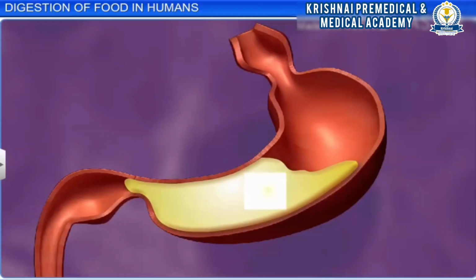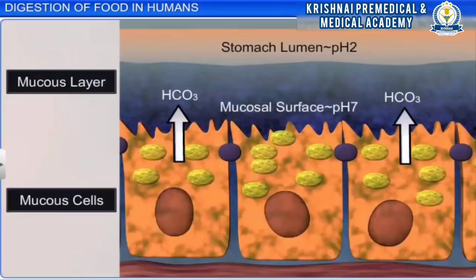Interestingly, despite the presence of hydrochloric acid in the lumen of the stomach, the stomach mucosal epithelium remains relatively unscathed as the mucus and bicarbonate in the gastric juices lubricate and protect it.